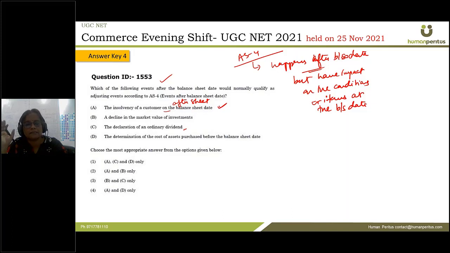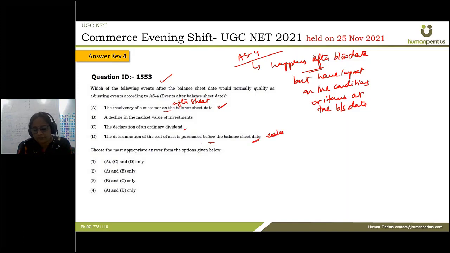So whenever the dividend is declared by the entity, it is basically shown by way of footnote in the balance sheet. So it again comes into non-adjusting events. Determination of the cost of assets purchased before the balance sheet date. Actually, this is also not given in the full extracts, right?